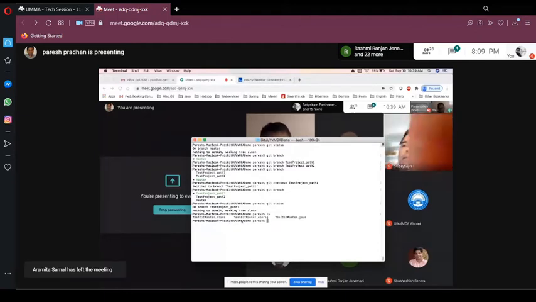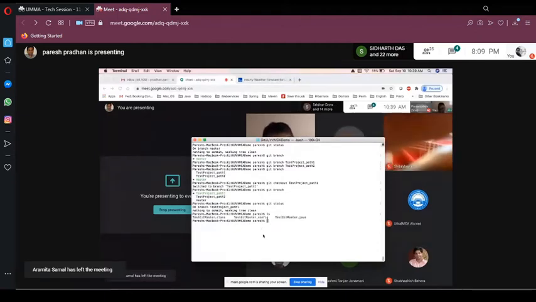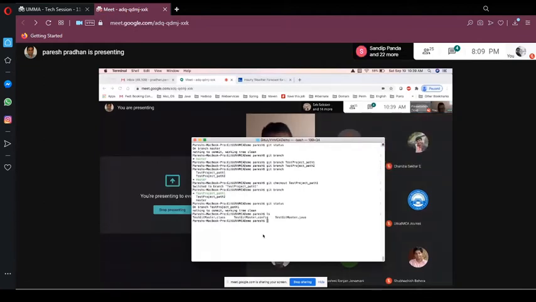So let's see. Right now, Paresh bhai, by default, all the files don't come to the branch. We have to do a commit again. Which branch? When we created the branch, I did not put any file. Right now, there is nothing in my branch. So it has to be done exclusively. That's a good question. Let me show you.